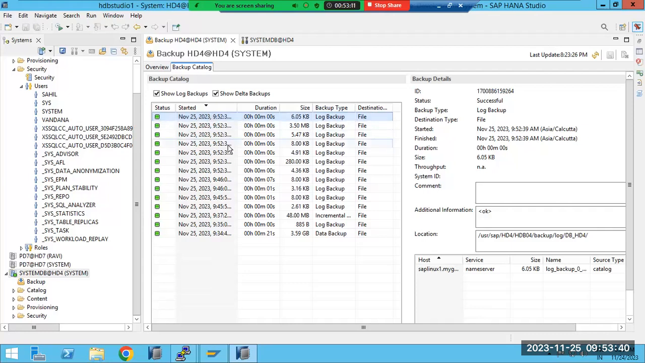So this is the backup location, the recovery backup location here. The log backups will happen automatically. You don't need to worry. Only the data backup we have to take manually. Log backup will run. See the log backup location here. So this is the one.